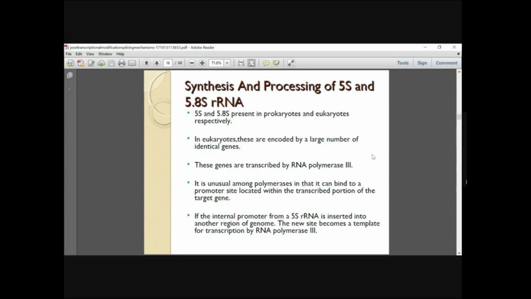For example, if the internal promoter from a 5S rRNA gene is inserted into another region of the genome, the new site becomes a template for transcription by RNA polymerase 3.